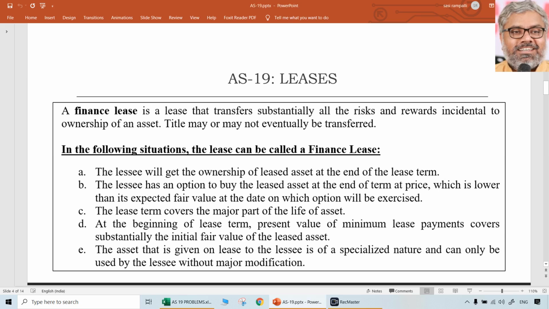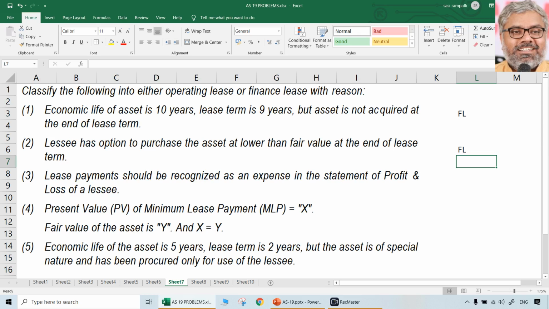Same thing you have to write. If the lessee has an option to buy the leased asset at the end of the lease term at a price which is lower than the expected fair value at the date on which the option will be exercised, that means it is a finance lease. Then, lease payments recognized as an expense in the statement of profit and loss of a lessee, then it is an operating lease, then it is not a finance lease. Why? Because only in the case of operating lease, lease payments will be recognized as an expense in the P&L account of lessee. That is operating lease.